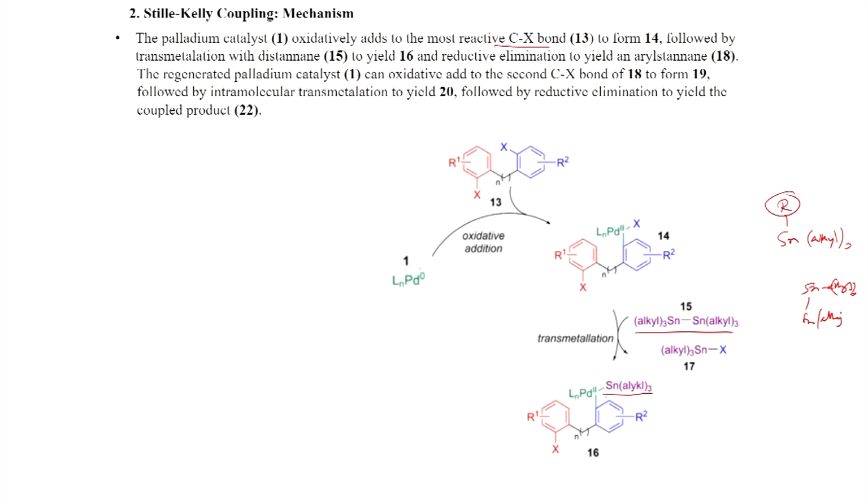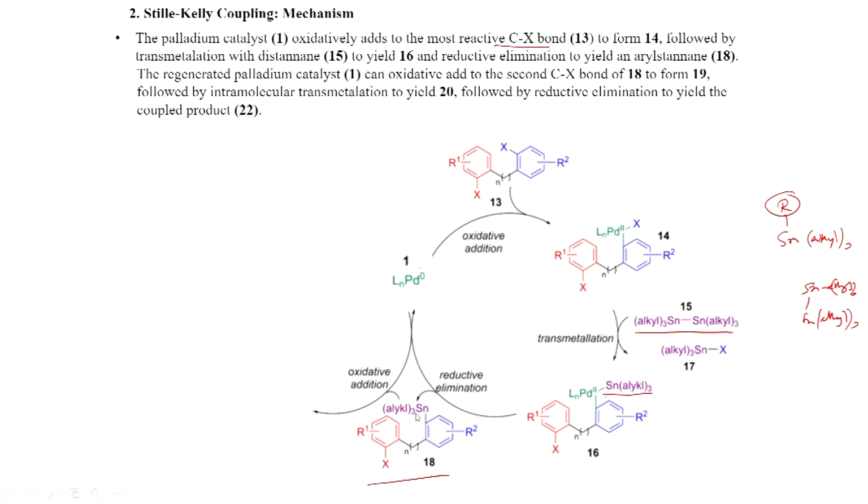So, what happened? This SnMe3 is migrated to palladium, and now the reductive elimination will happen to generate 18. Here, the aryl tin component is generated.